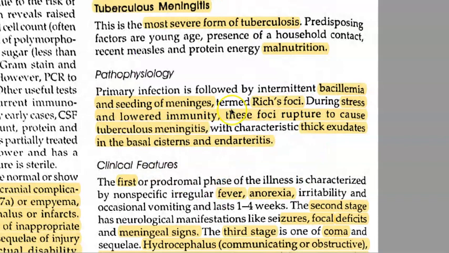So there is a primary infection which is followed by bacillemia and seeding of the meninges. It is going to seed and form a focus in the brain, right? And then during stress or low immunity, these foci will rupture and cause tuberculous meningitis, with thick exudates in the basal cisterns and endarteritis. So just remember, this Rich focus will rupture whenever immunity is compromised or there is stress. That time it will rupture.